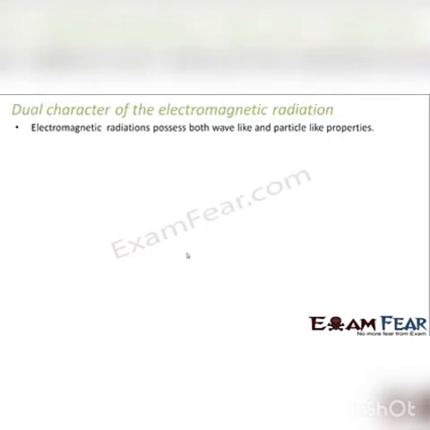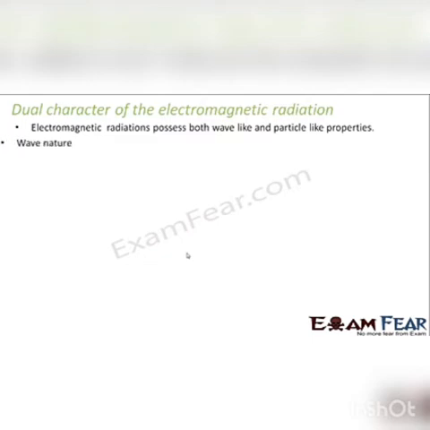So when we talk about the dual nature of electromagnetic radiation, we mean that electromagnetic radiations possess both wave-like and particle-like properties. That means it can behave as a particle as well as a wave depending upon the situation when we are studying it, right? We have discussed this dual nature in our previous lesson in detail.